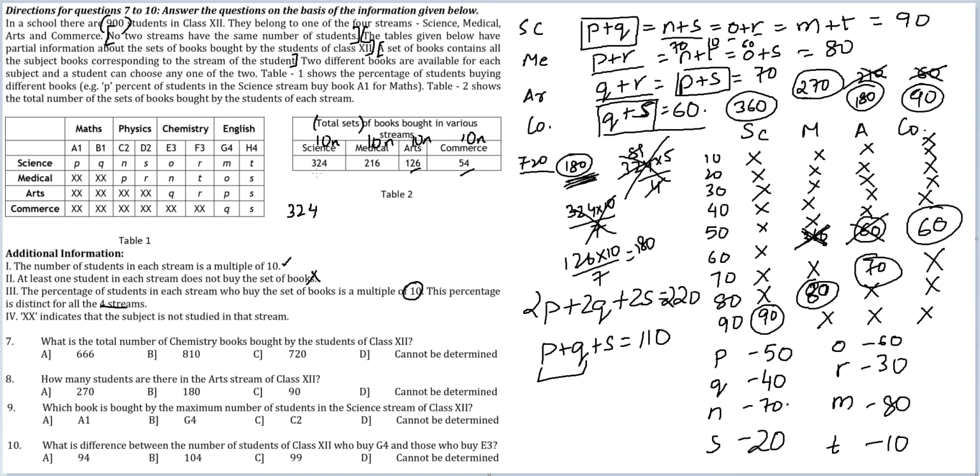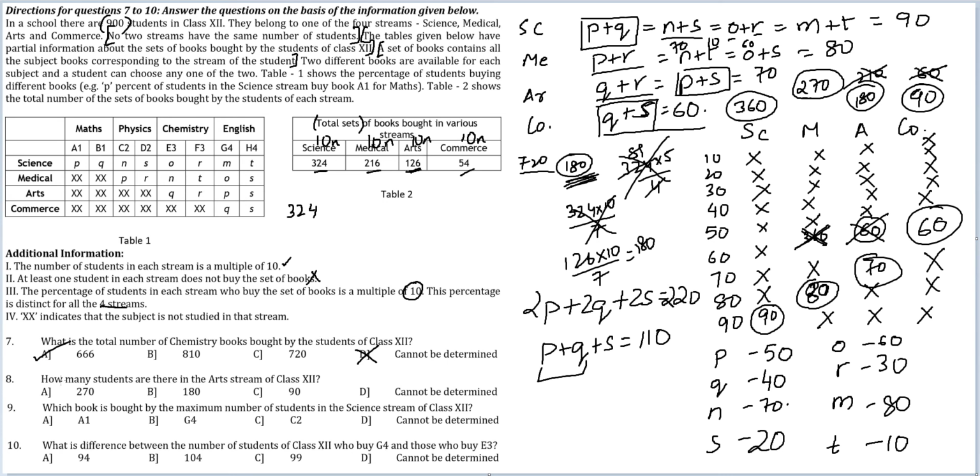Or why do I even care? All I have to do is add up these 3 numbers, because chemistry books have been bought by people who are studying science, medical, and arts. For some reason, arts people are also buying chemistry books. So you simply have to add up these 3 numbers. Even when you are adding these 3 numbers, you can reach the conclusion cannot be determined is definitely not your answer. The unit digit of the summation will necessarily be 6. Among the available options, the only one that works is option A.